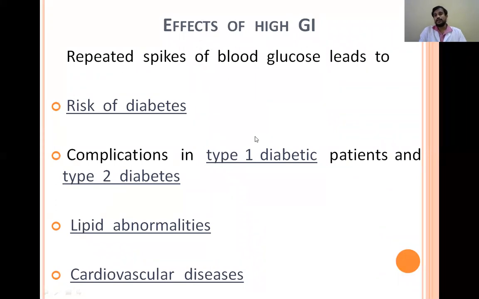So all these are the effects of high glycemic index. That's why food items with a high glycemic index are not preferred in healthy individuals or in diseased patients. In healthy individuals or in patients, it is always better to avoid foods with a high glycemic index.